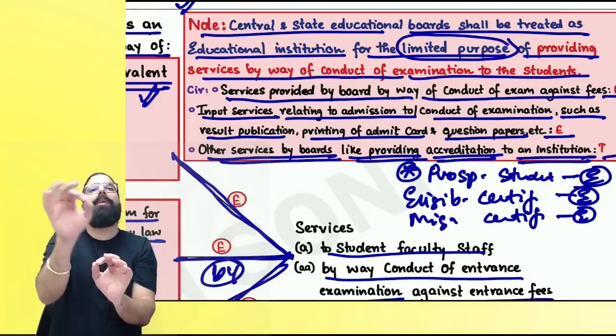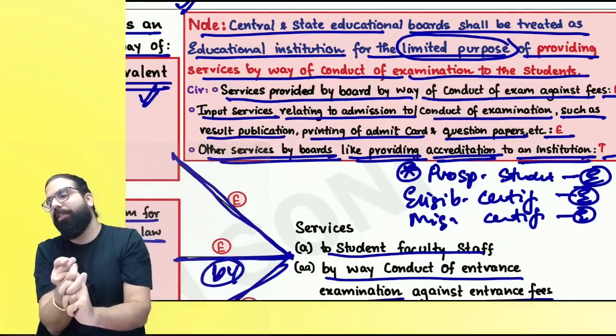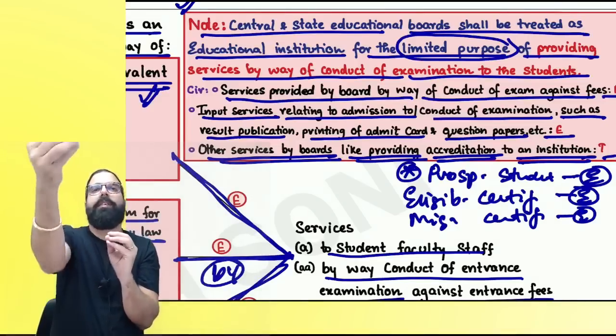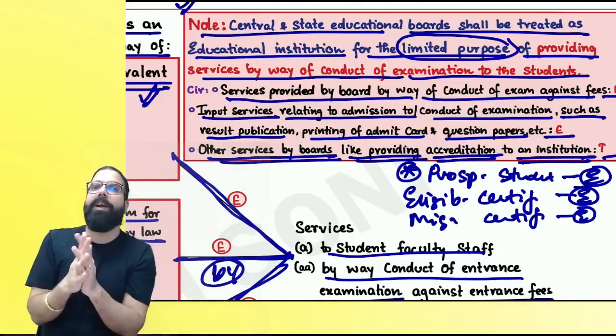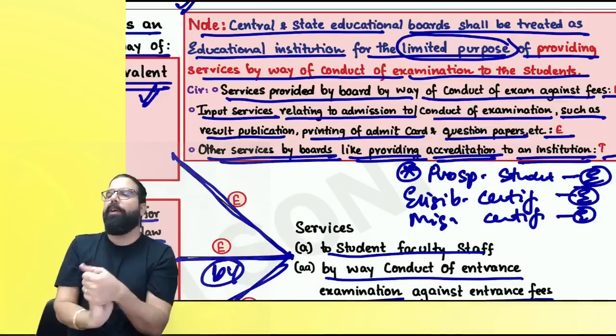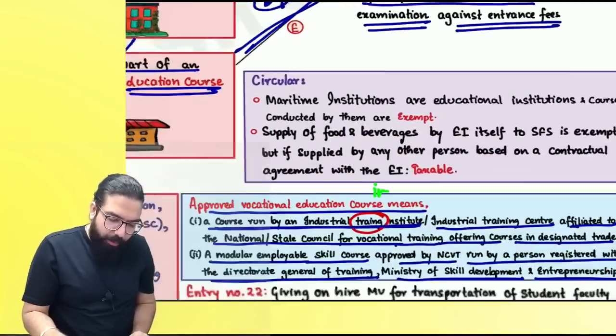Remember one thing: conduct of examination related services. When state boards, education boards, etc., conduct examinations, those services are always exempt. But other services provided by them, like affiliation fees, when they charge them, shall always be taxable. Everyone over here now, please come down.